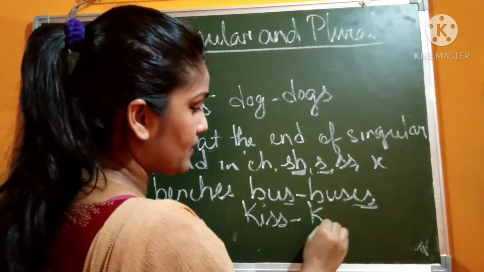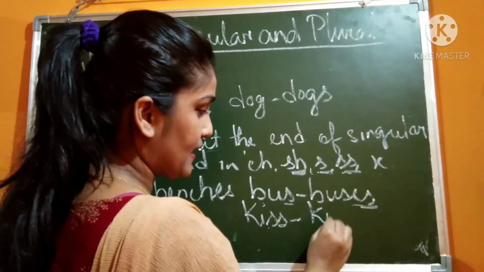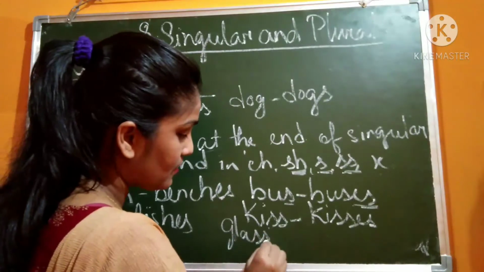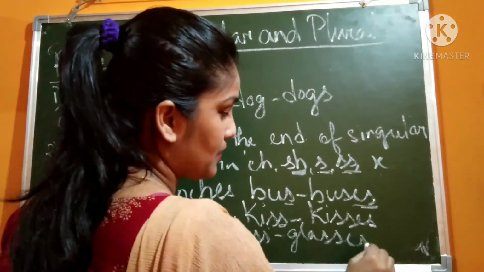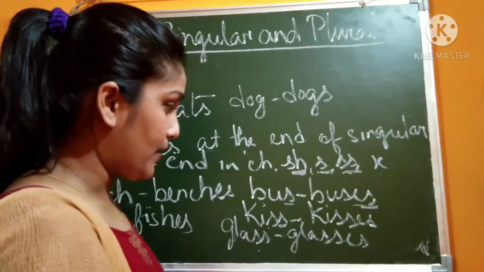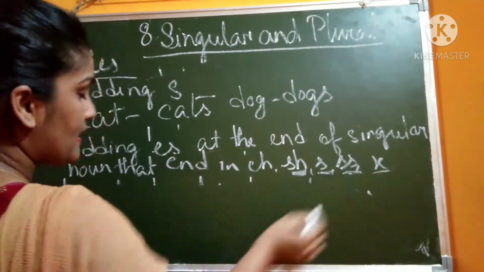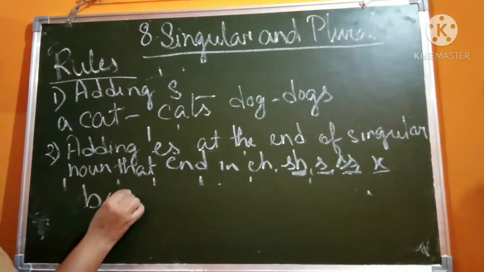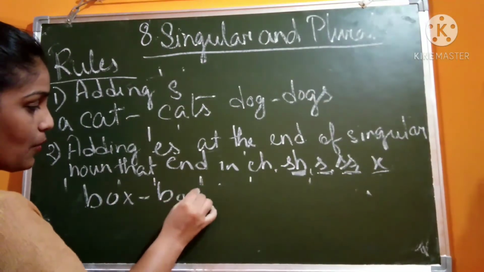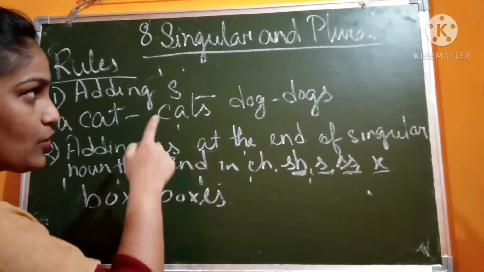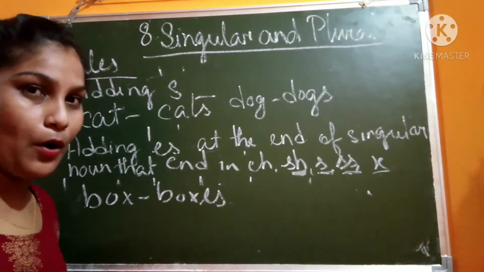Kiss, you have already got. If it ends with double s, kiss becomes kisses. Or glass: how will you change it? Glasses, double s plus es. And also if the noun ends with x, box, it becomes boxes. In this way you have to change the singular noun into its plural form.